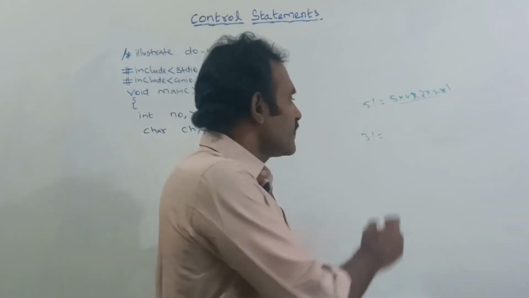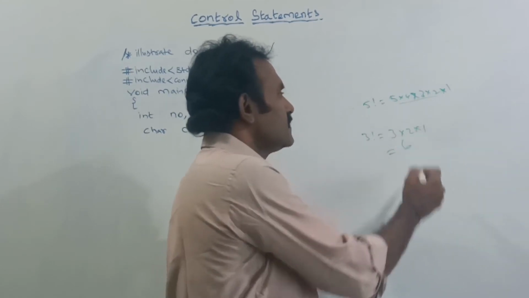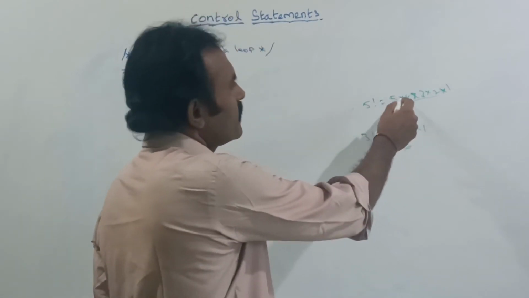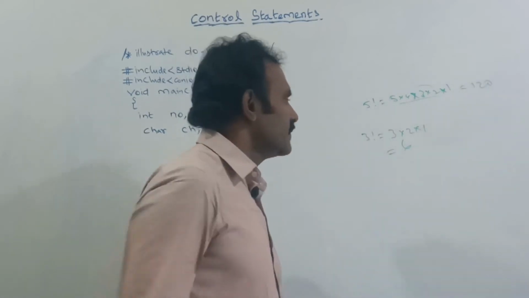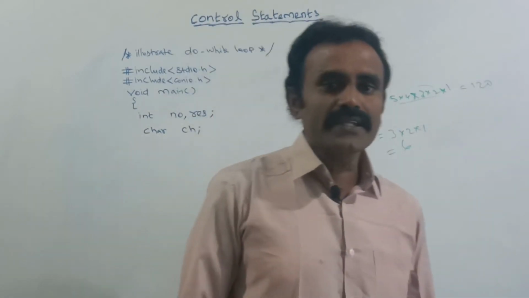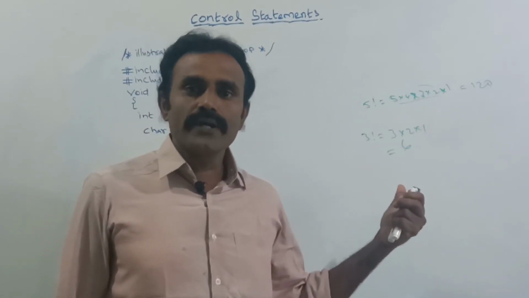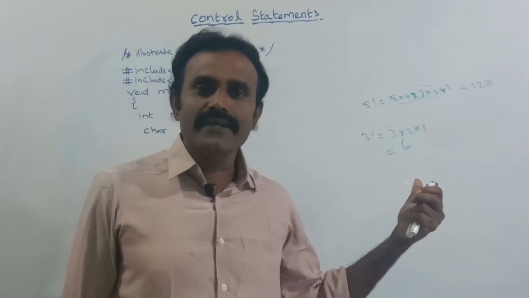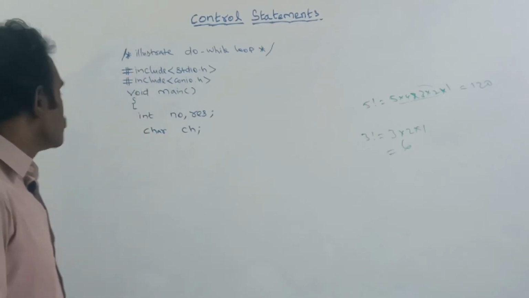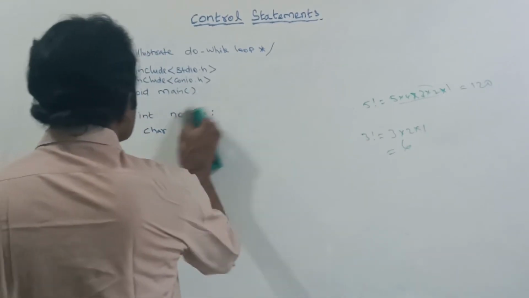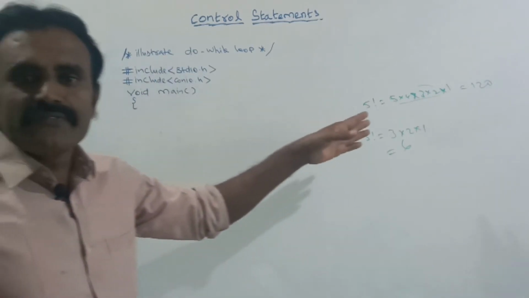See, for 3 factorial, what is the result? 3 into 2 into 1, that is, the 3 factorial result is 6. So the 5 factorial result is 5 into 4 is 20, 20 into 3 is 60, 60 into 2 is 120. The result is 120. Mathematically, when we write a program to find the factorial of the given number, here also we use a do while loop to find the factorial of the given number.